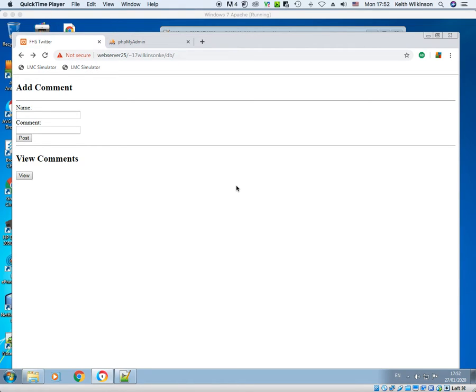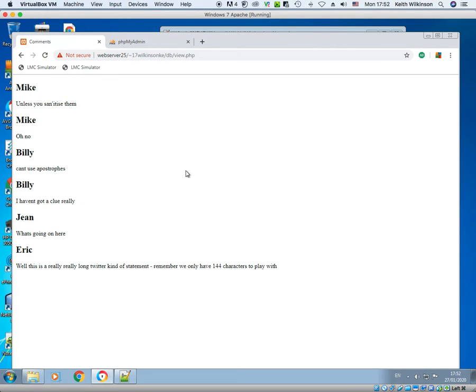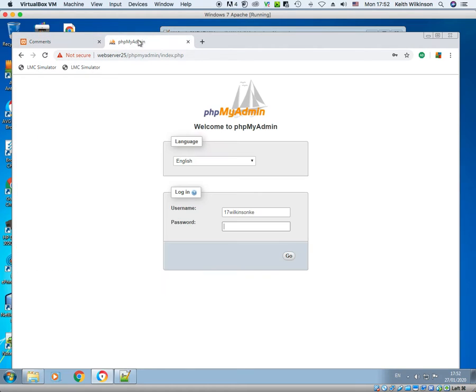There's various ways we can improve our program, and the first one is to actually get rid of the comments that we don't want, so that we've got some administration. Obviously this will not be available to anybody who visits your site, but it's for you really. And what I mean by administration is that you can get rid of all of these comments and start all over again. To do that, we could do it in phpMyAdmin.